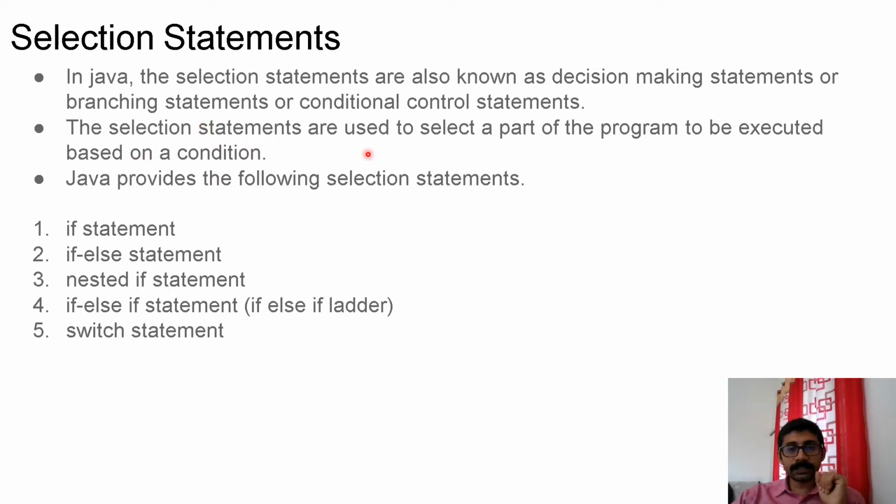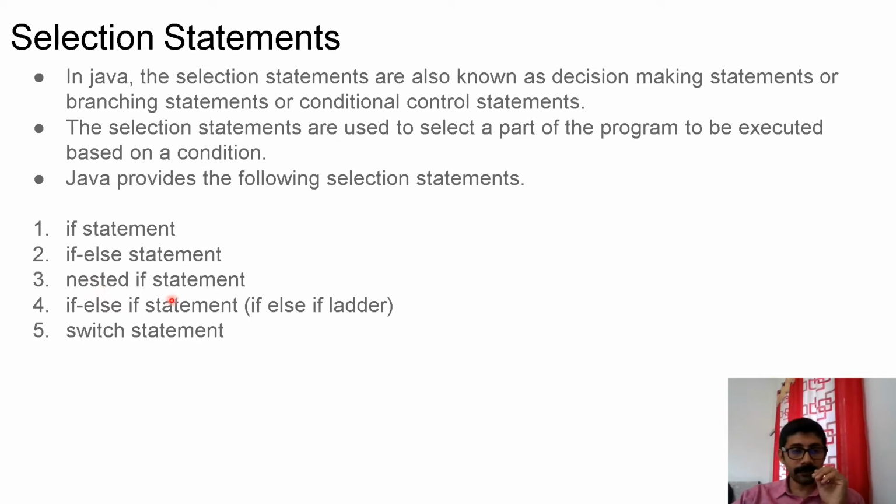The selection statements are used to select a part of the program to be executed based on a condition. Java provides the following selection statements. First one is the simple if statement. Second one is the if else statement. Third one is the nested if statement, that means within the body of one if, another if will come.